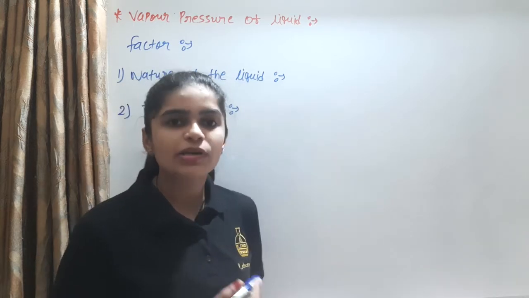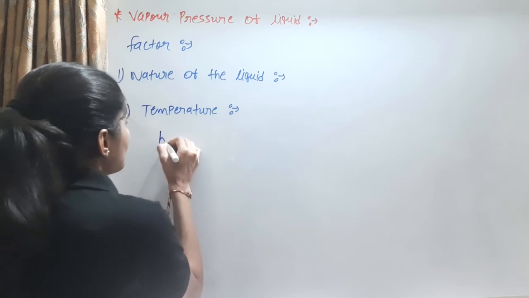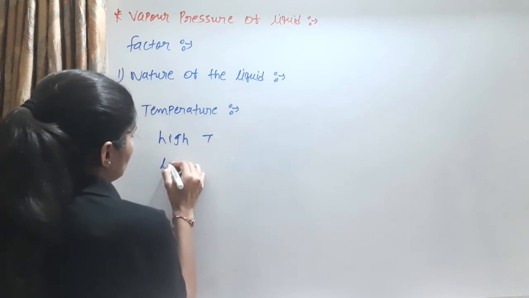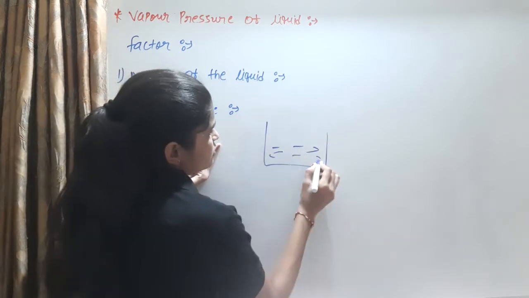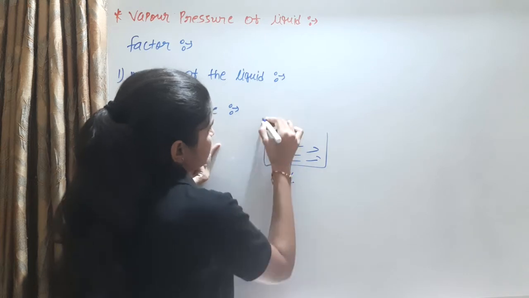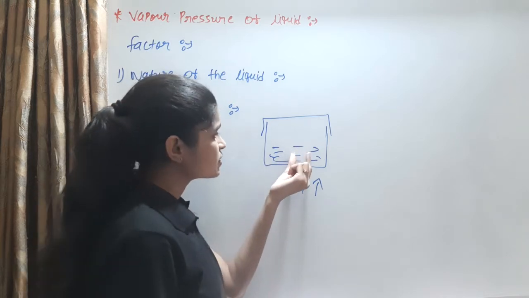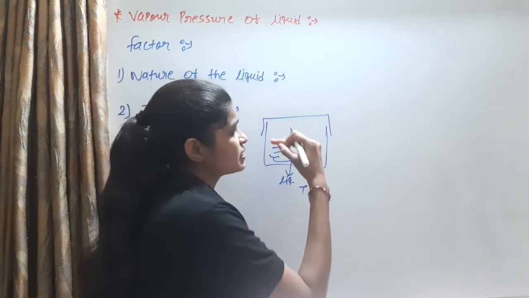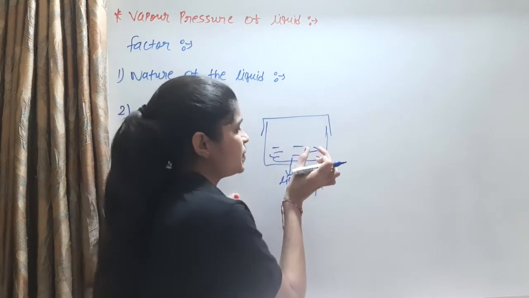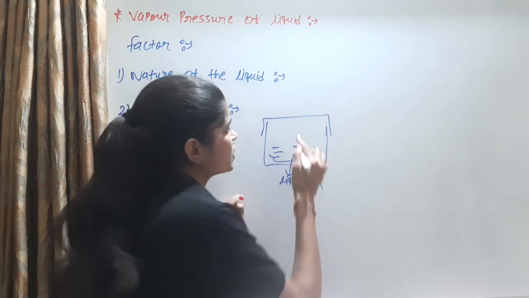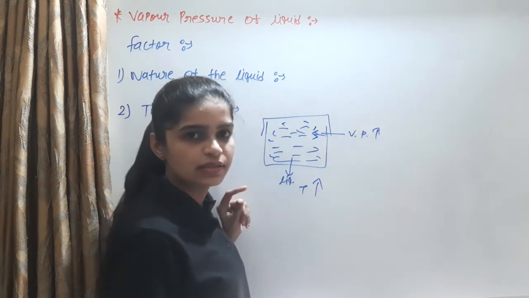The next factor is temperature. What is the effect of temperature on vapor pressure? For example, consider high temperature and low temperature. In the first case, at high temperature, the beaker is filled with liquid and this is a closed vessel. When the temperature is increased, the liquid molecules very easily convert into vapor form, because the bonds between molecules break down. So more vapor is present, and more vapor means the vapor pressure increases.